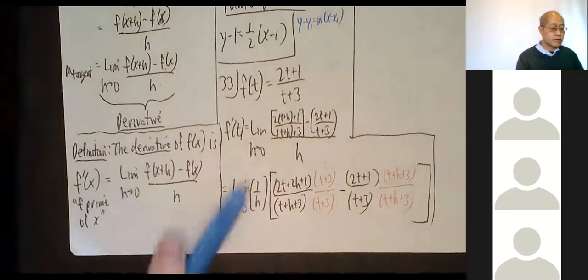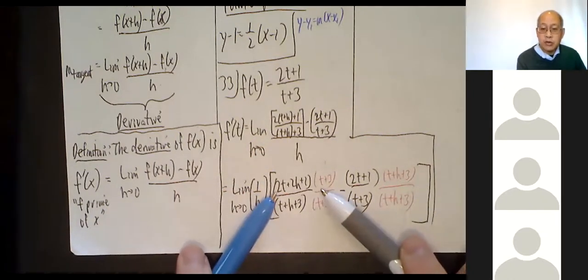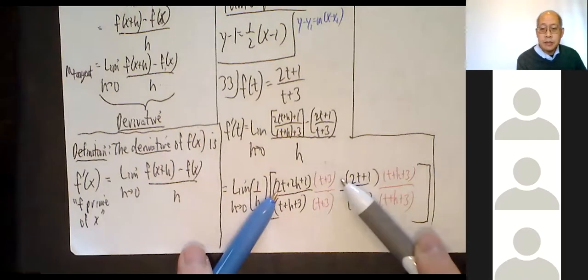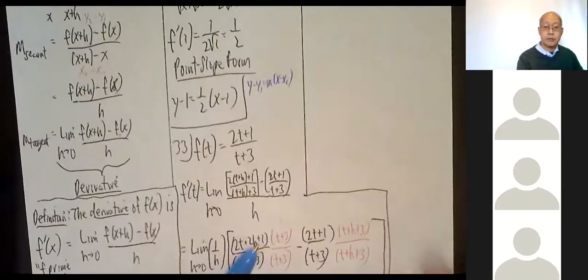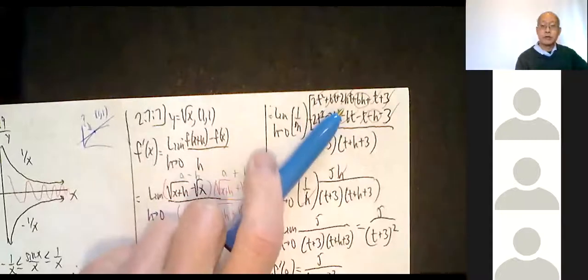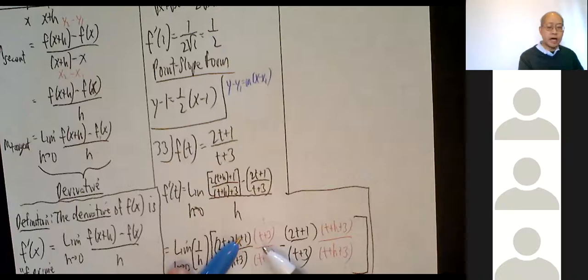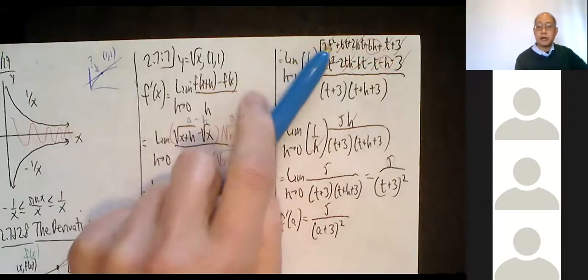Okay, here we go. This will be 2t squared plus 6t, 2ht plus 6h, and then 1 times t plus 3, well, that's just t plus 3. Okay, I'm done with that. They're all pluses.